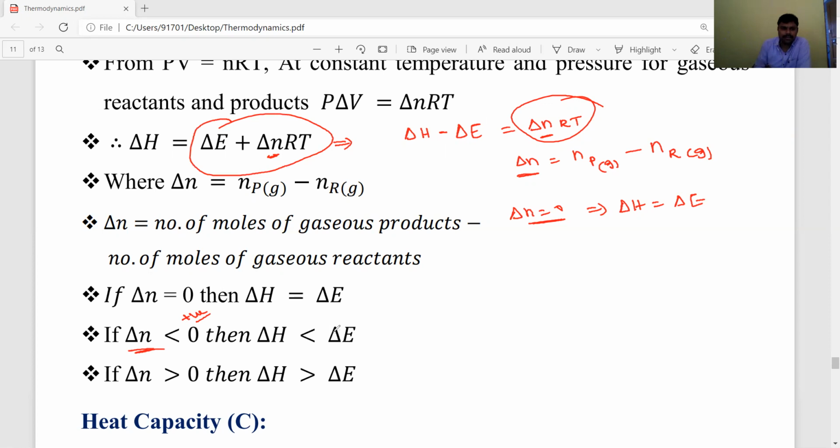So here, delta n is positive, then the delta H value will be more.